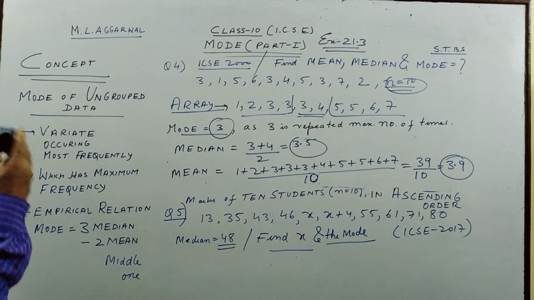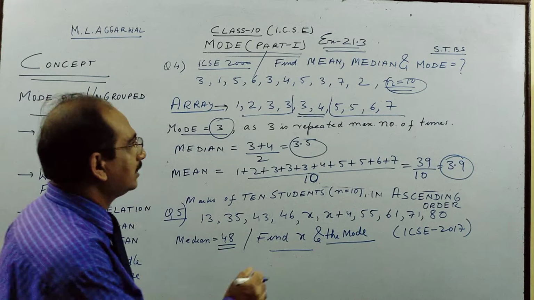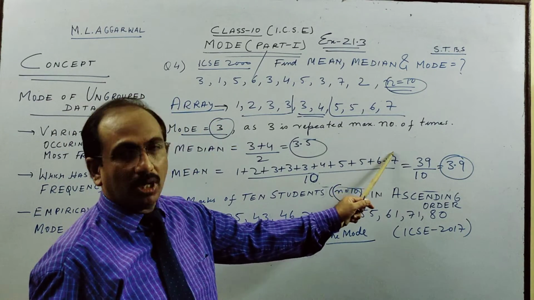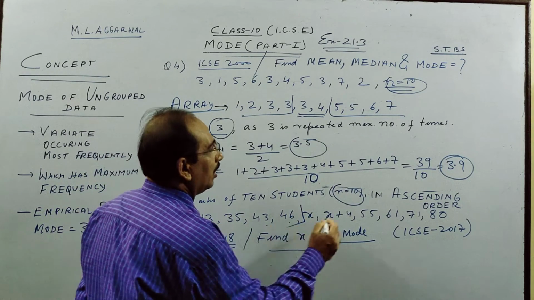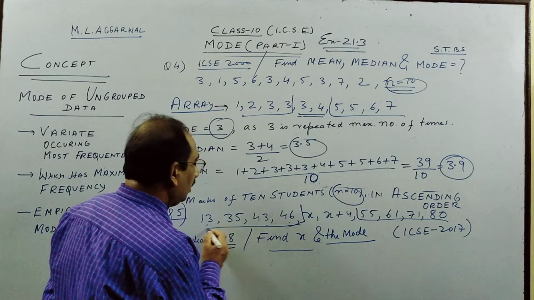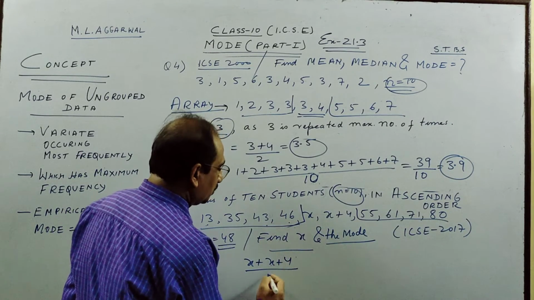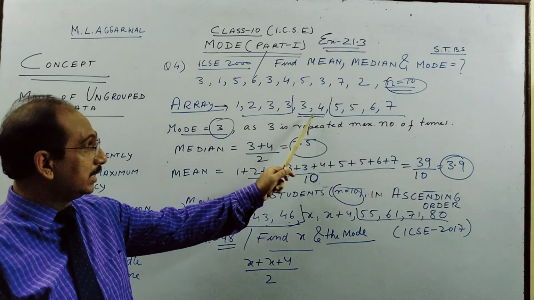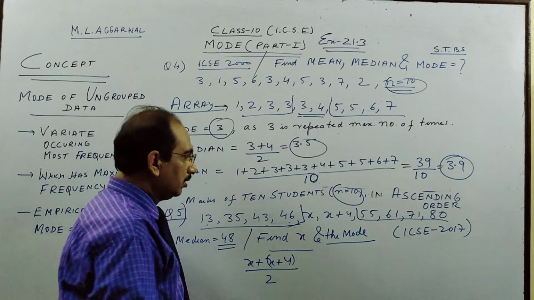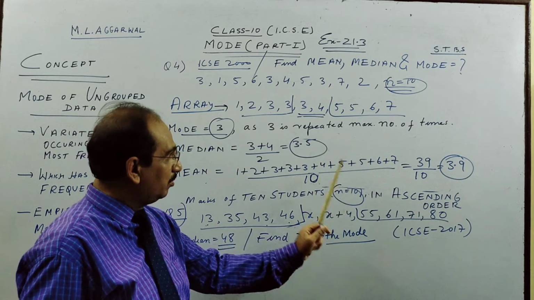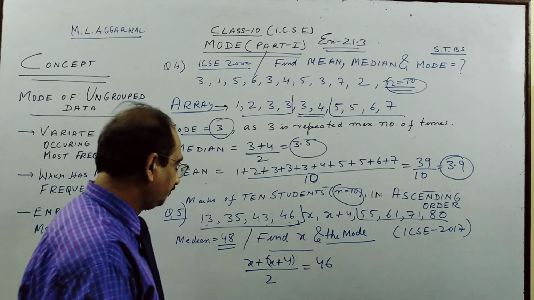So median is 48. As I told you in this discussion, how many data are there? 10. So exactly the same formula what I had written here. So median: 1, 2, 3, 4, you leave here. 4 terms you leave here. These two are the median. So sum of these 2 by 2, as I showed you in this example when I was showing the calculation. So sum of the middle two terms, 5th and 6th term, like here, divided by 2 is 48.